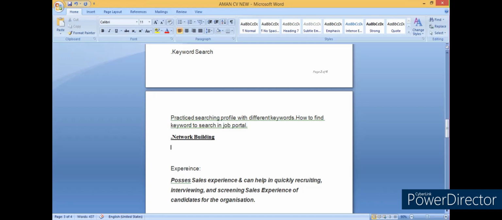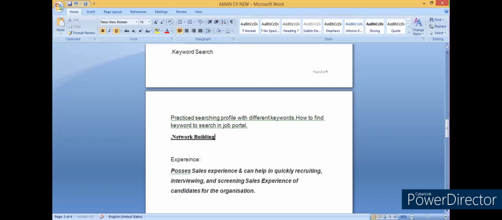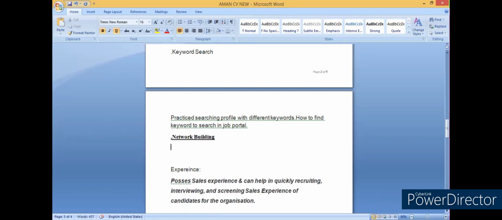So if you have lots of friends who are freshers on your Facebook, or lots of WhatsApp groups, then you can mention that. It will be a good point, it will be your advantage. Suppose you have lots of friends on Facebook. Another thing, Facebook has lots of job pages, right? So if you have seen the training, Facebook has a lot of job pages. If you have joined and are a member of them, then you can highlight that point over here.